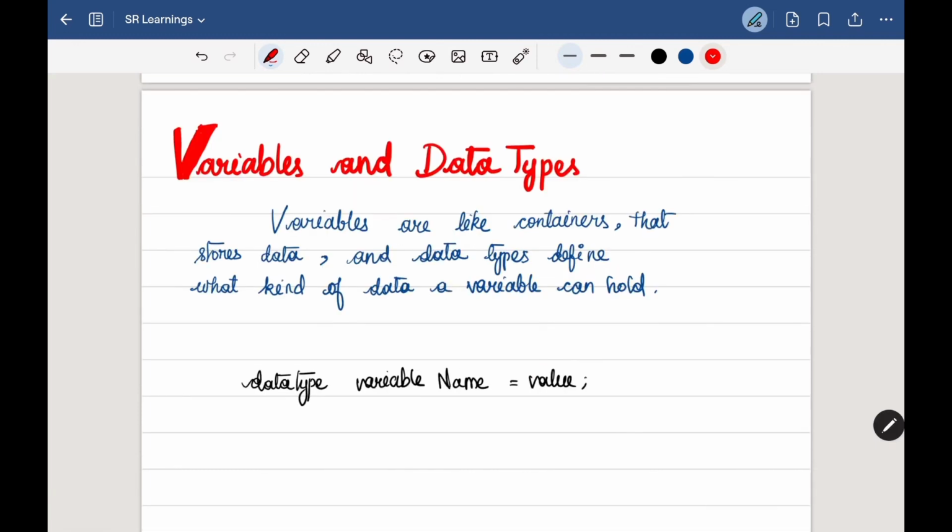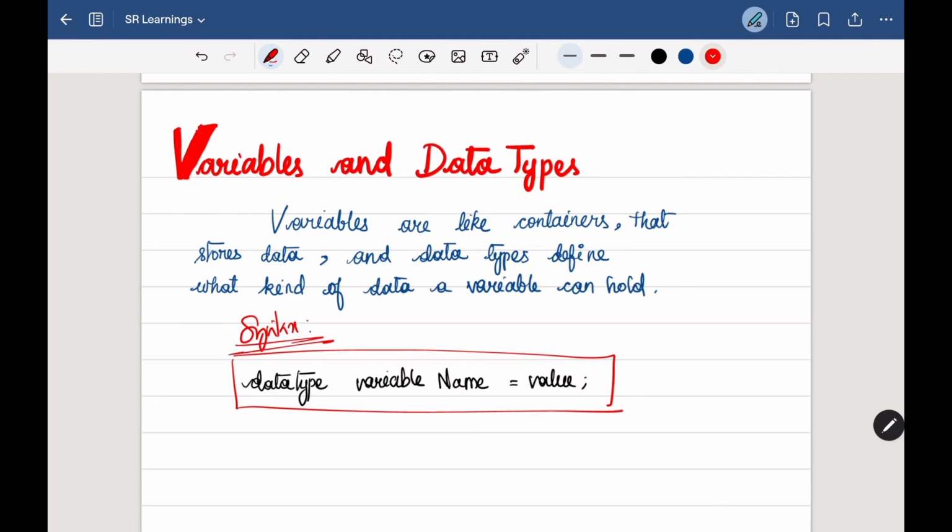So let's see about variables and data types. Variables are like containers that store some data, and the data type defines what kind of data a variable can hold. In Java, every variable must have a data type. So here is the syntax of variables. If we have to declare any variable, we have to follow the syntax. And syntax is very important in programming. If you know the syntax, you can write everything.